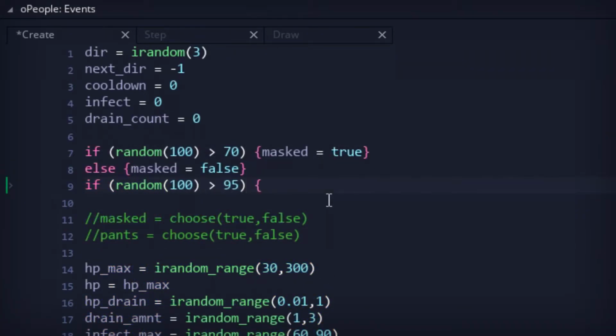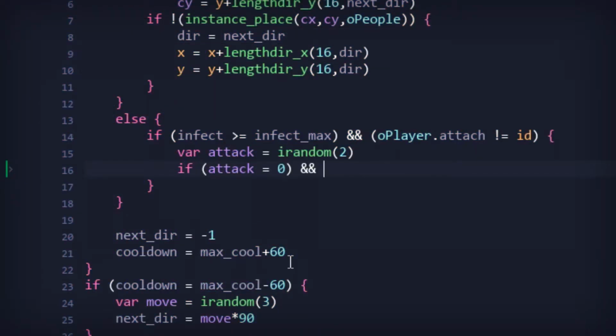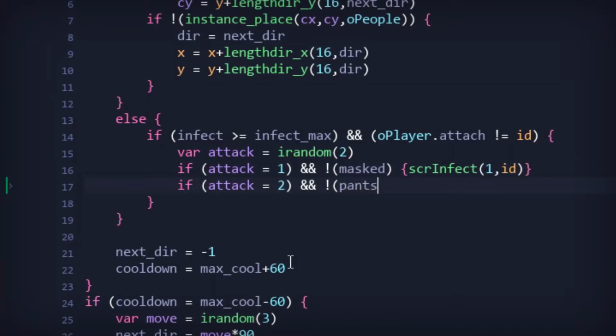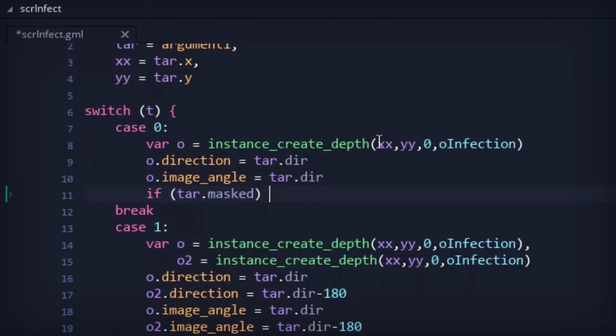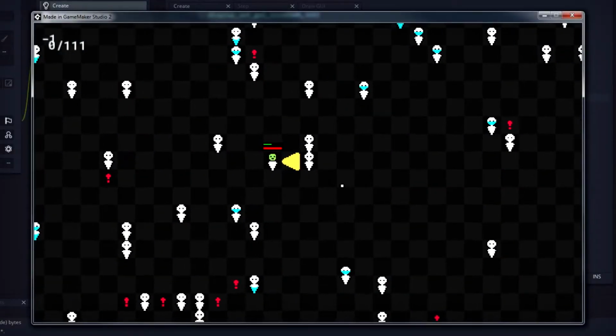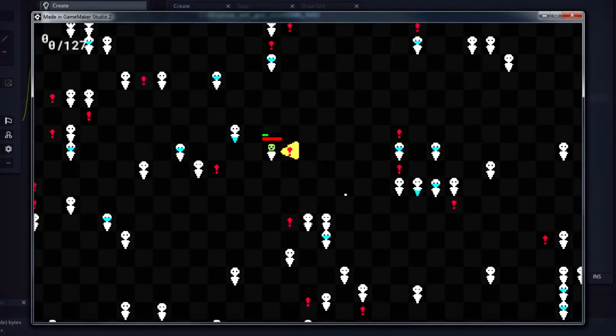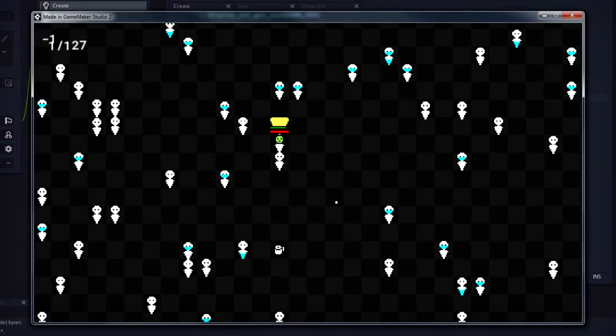Then, in the people's code, these new variables would disable certain attacks from being done. Masks would prevent coughing attacks, and pants would prevent what I just came to assume would be a deadly fart. Yes, our infection can now spread through farts. Why not at this point, right? On top of all of that, the distance of sneeze attacks for masked people would be reduced by half. The same restrictions were then applied to the player code, and there we had it, some variety to how the infection could spread, with the ideal candidate for a host being someone with no mask and no pants.